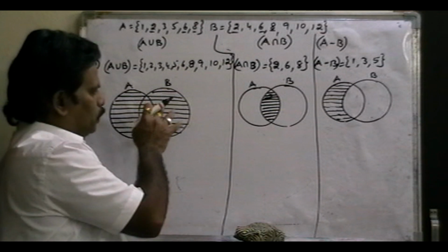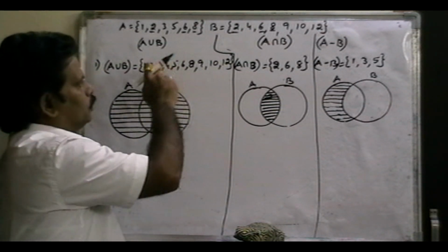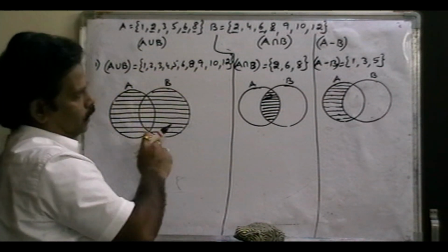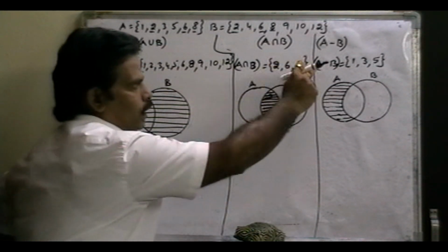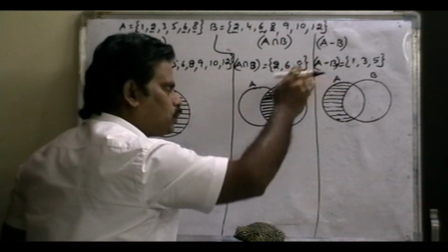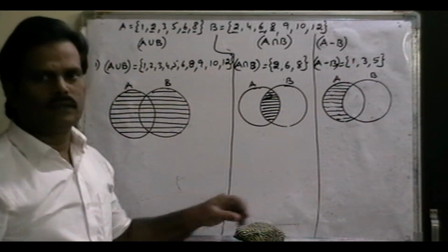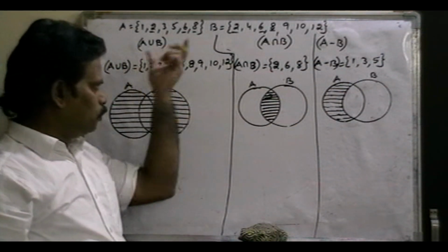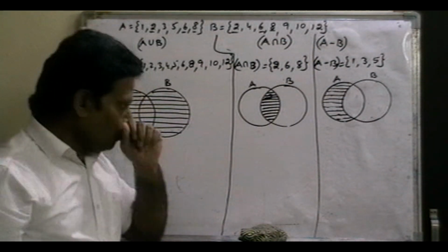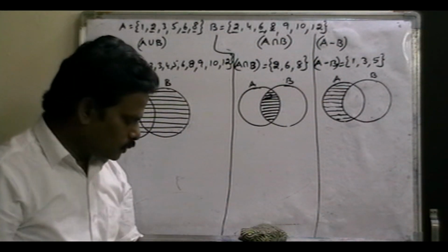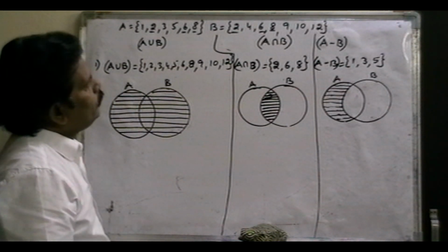So A union B is the complete region, the total elements, the total region part. A intersection B is the common elements, so the common region part. A minus B is the region which belongs to A but does not belong to B. That is A union B, A intersection B, A minus B. Right? And also one more here.